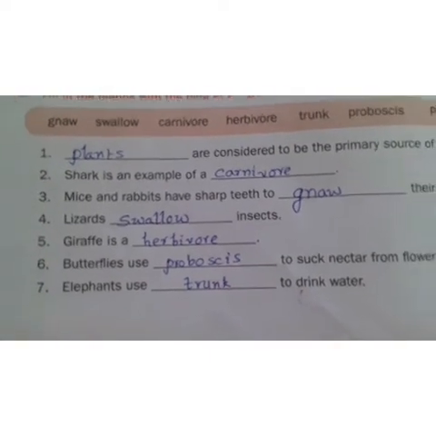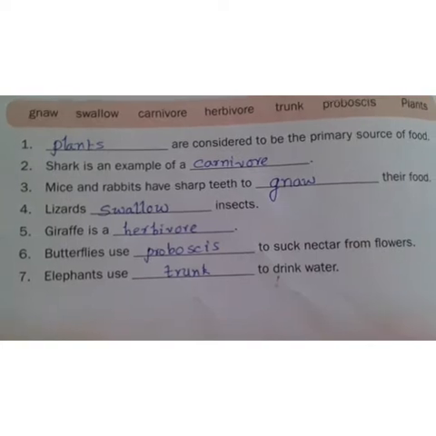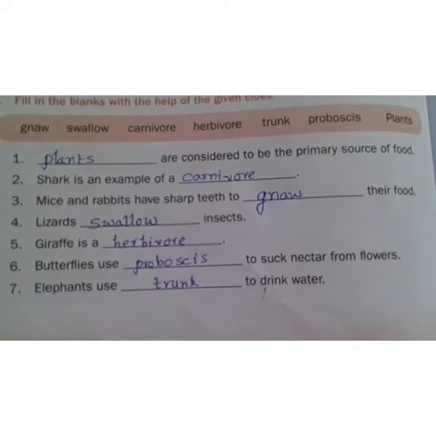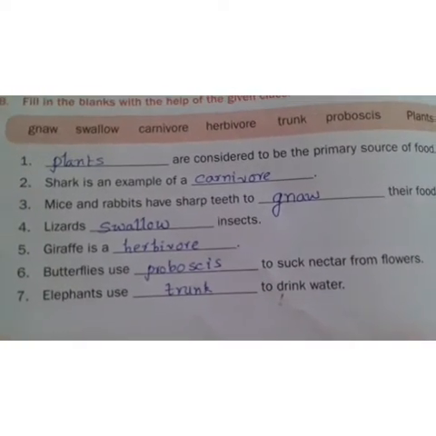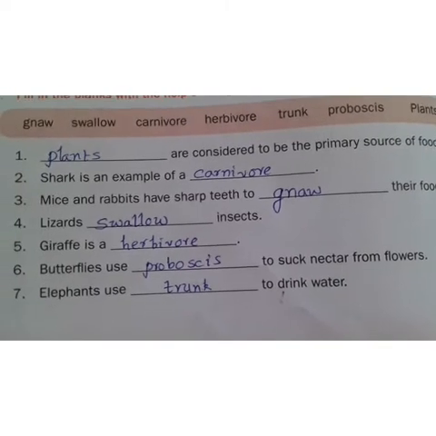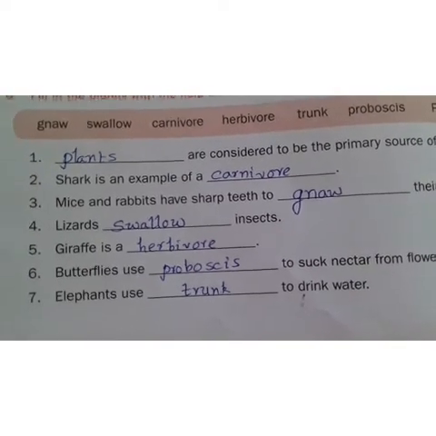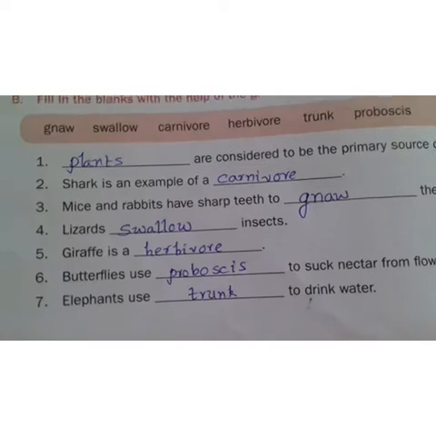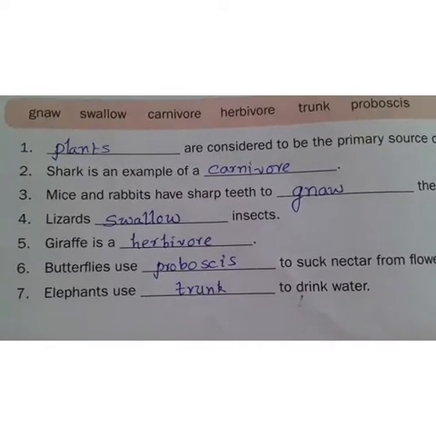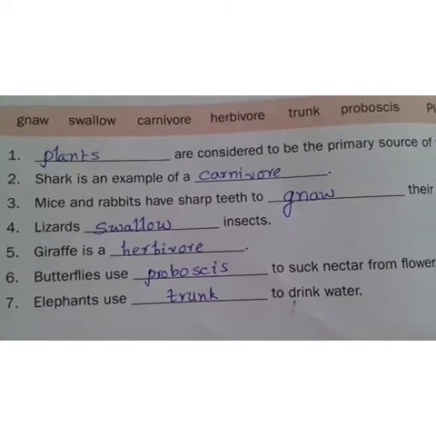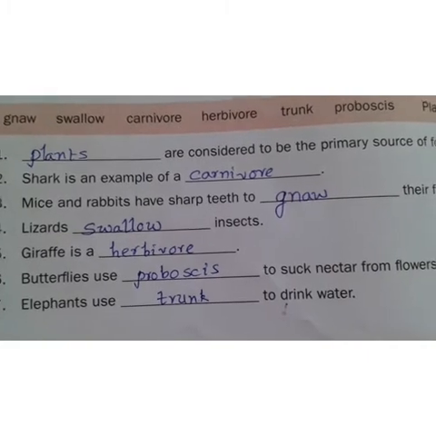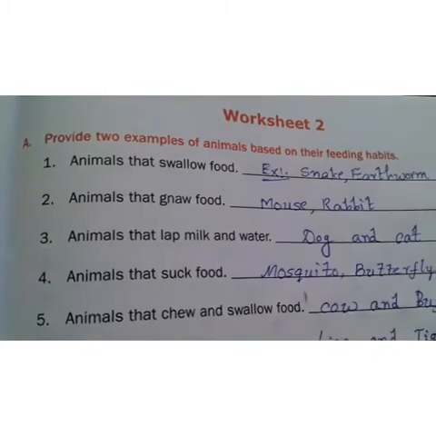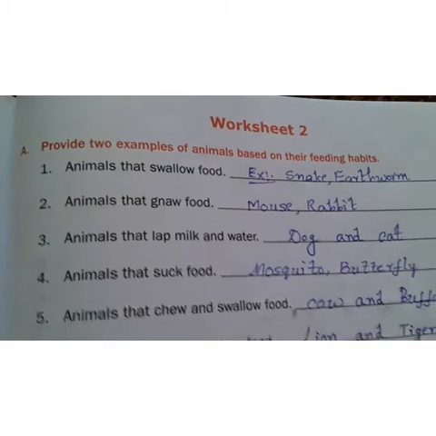H-E-R-B-I-V-O-R-E, herbivore. And butterflies use dash to suck nectar from flowers. That is proboscis. P-R-O-B-O-S-C-I-S, proboscis. And coming to the elephants use dash to drink water. It's long trunk. T-R-U-N-K, trunk. Now coming to worksheet 2.